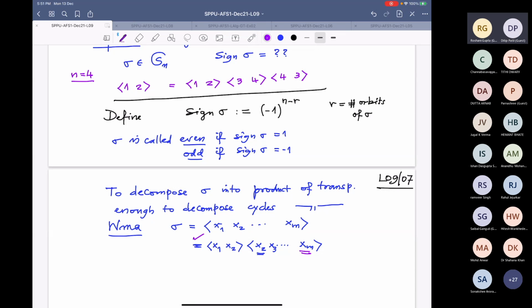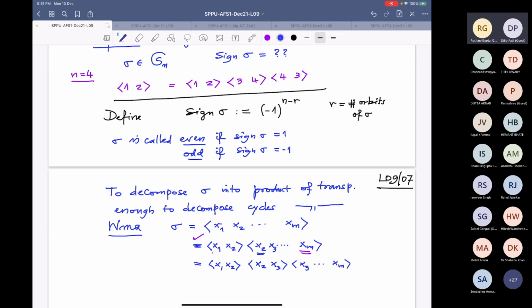Once I have done this, the length of the cycle has reduced, and then I can keep doing it. So I keep these as they are, x1, x2, and then x2, x3, then it starts with x3, so on to xn. Clear? This is so canonical.